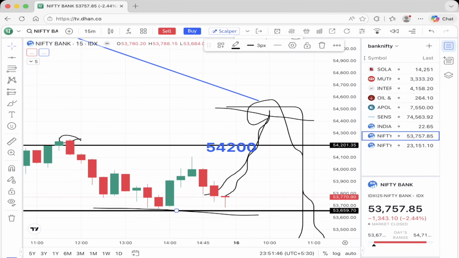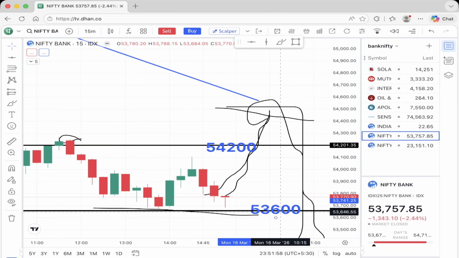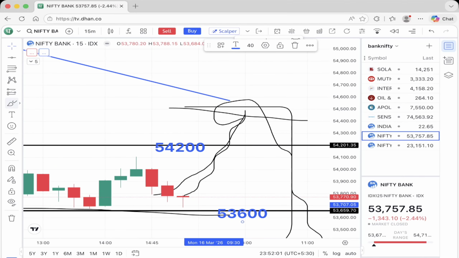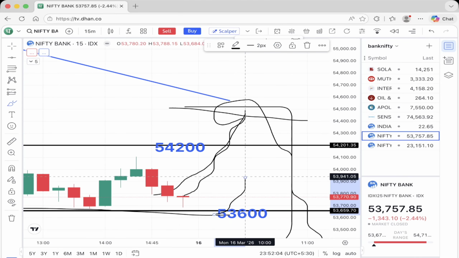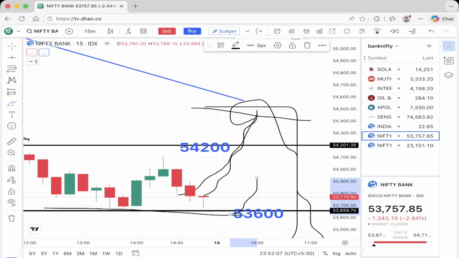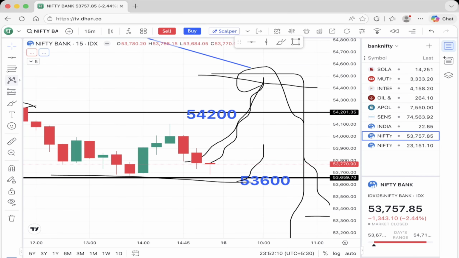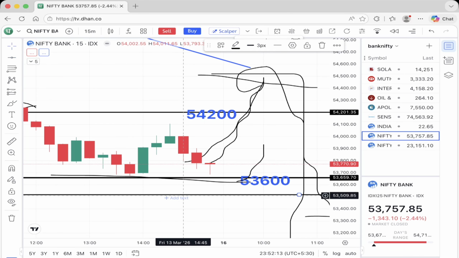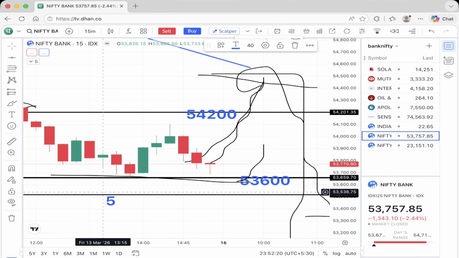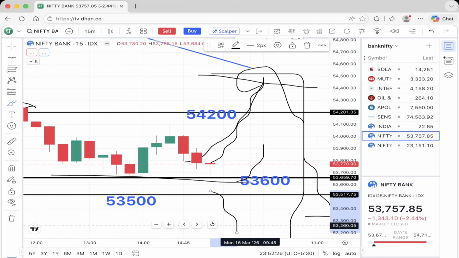If the market comes near 54,200 and opens gap up above this level, then you can try to buy call options. And if the market goes around 53,600 and tries to reverse from there with green candles, then you can try to buy call options. And if the market breaks down below 53,500 with a gap down opening, then you can try to buy put options, because then the market will continue to fall with heavy pressure. 53,500 is a psychological level, and if this level breaks, the market can continue to fall further down. So this will be the Bank Nifty analysis for tomorrow's trading session.